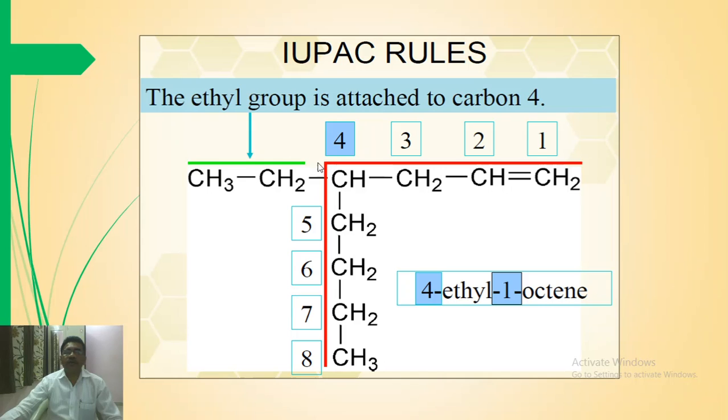Carbon number 4 contains ethyl as a substituent, and therefore indicate its position, that is 4-ethyl. The carbon-carbon double bond is present between 1 and 2, and therefore 1-octene. The name of this compound is 4-ethyl-1-octene.